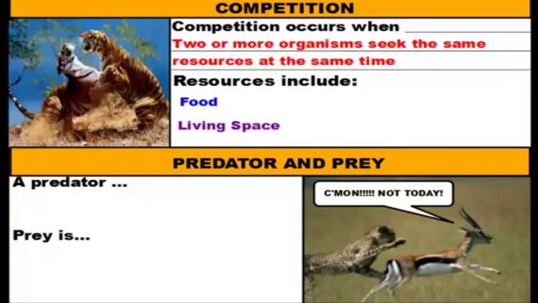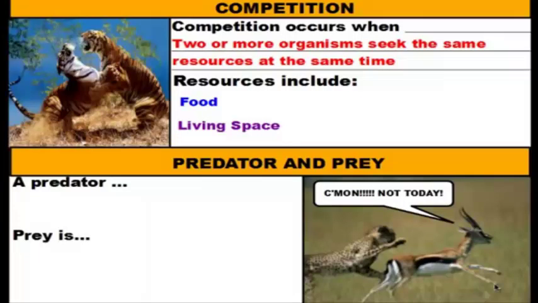So this living space would be very, very attractive to these two tigers. Well, only one tiger is going to get it. So when two animals are competing for the same things, sometimes the animals will fight it out to establish dominance over the other. Whichever one is the dominant animal will win the territory. So that's what competition is.